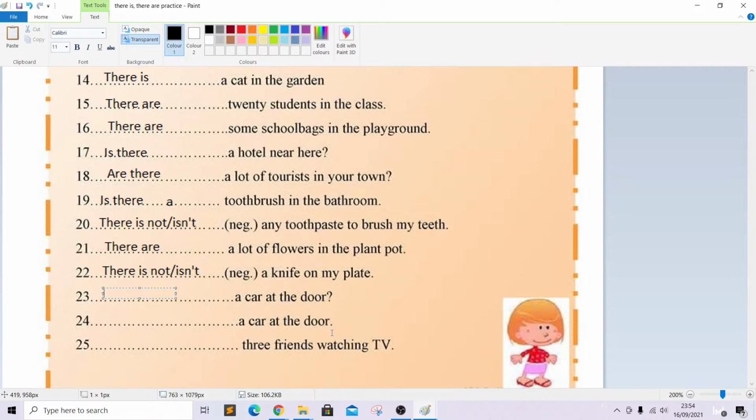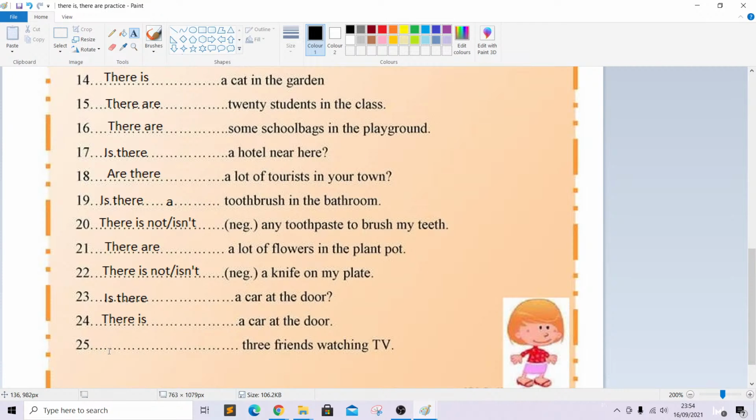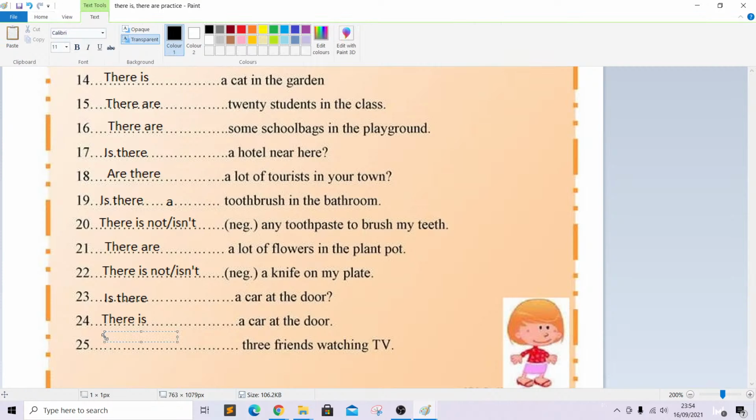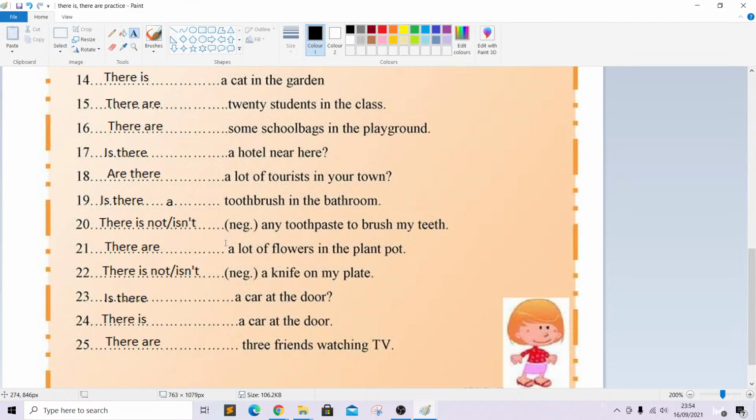Blank, a car at the door. Okay, indefinite article a and singular noun car. Is there a car at the door? Okay, blank, a car at the door. There is a car at the door. And the last one, blank, 3 friends watching TV. There are 3 friends watching TV. This concludes exercise 1 for there is and there are, positive, negative, and question forms.